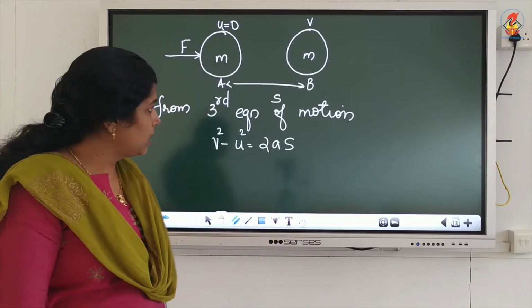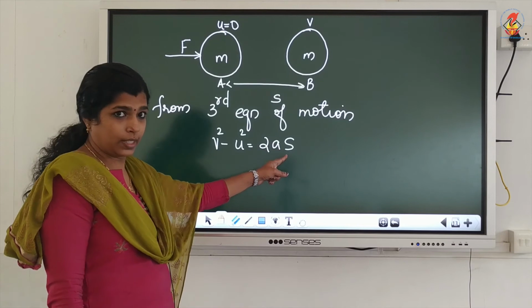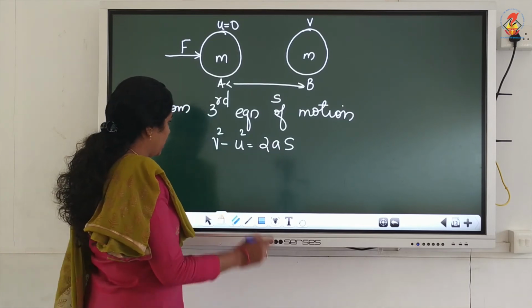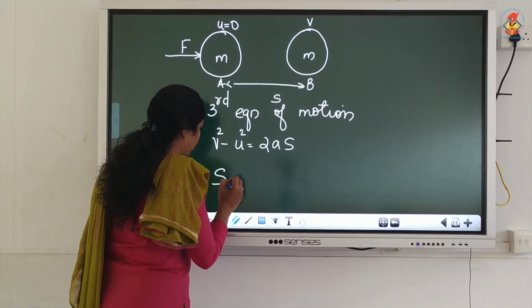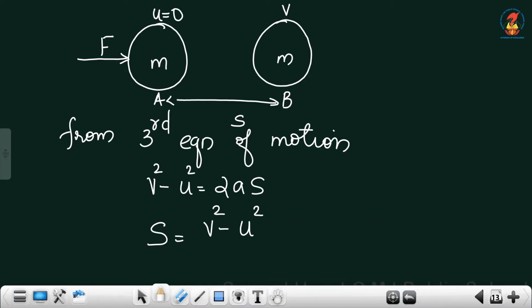Now, from this equation, we will write an equation for s. s is equal to v square minus u square by 2a. Okay, that is the first equation.